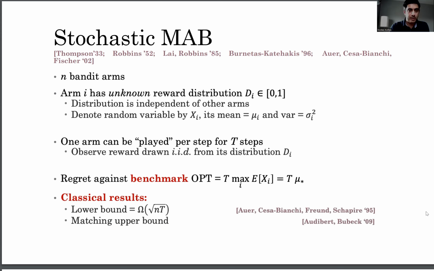Again, the benchmark that we compare against is the optimal fixed action, the reward of which in this case can be written as T times mu star, where T is the time horizon and mu star is the optimal mean. Now, classical results tell us that the best we can achieve is regret of order square root of n times T.